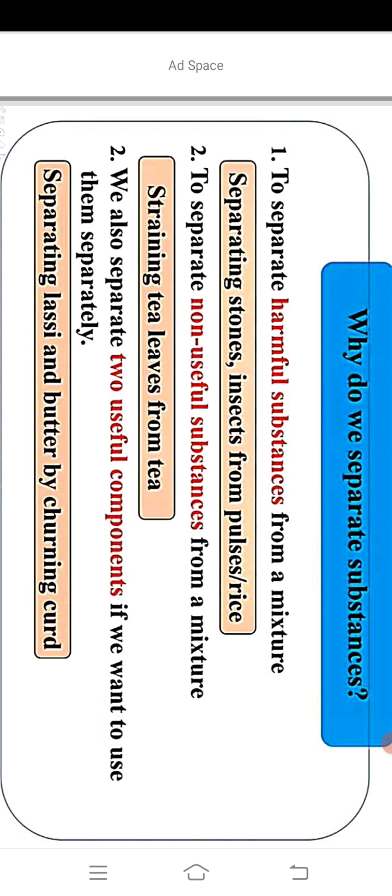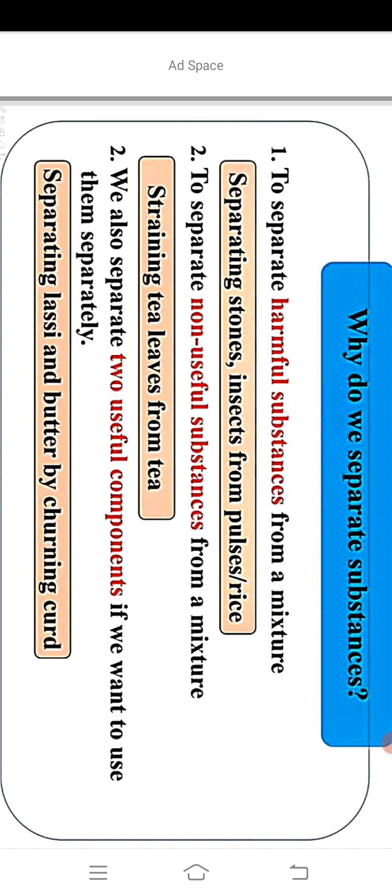One example: to separate harmful substances, we separate stones and insects from rice or pulses in our daily life. This is an example where we separate harmful substances from a mixture.